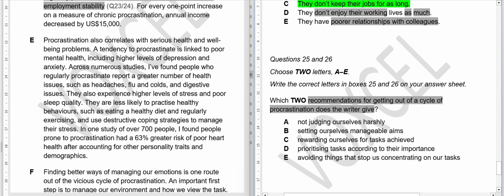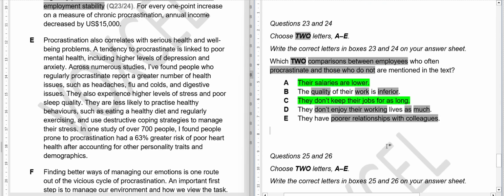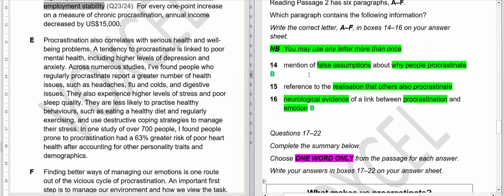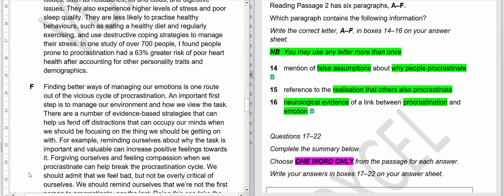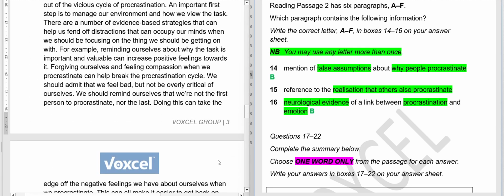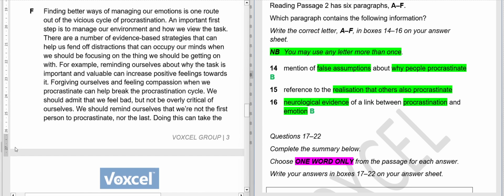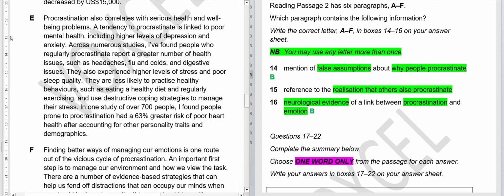So recommendation is not given, a solution for how to break this habit is not given, and there is no mention of the realization that other people procrastinate. So we'll read the last paragraph. If we are sure there is no answer in the above 5 paragraphs, then F should be our answer, but just now, okay, let me write F here first.